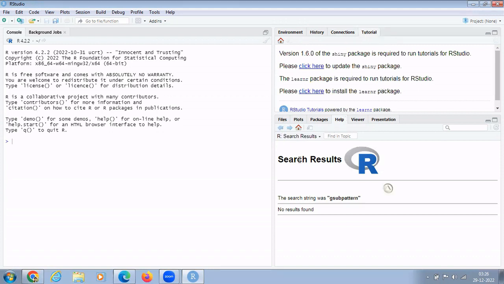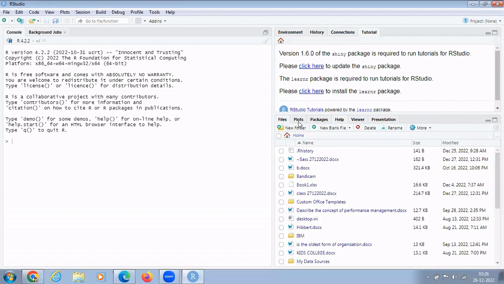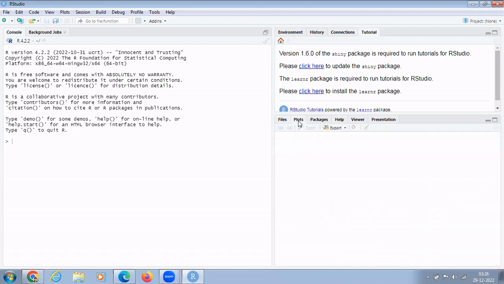Then in this window pane, we have various tabs like files. We can import files directly from here, but it is only confined to single files. Then this is plots, where when we type the script for plotting various graphs or plotting a word cloud or anything, it will display the plots over here.